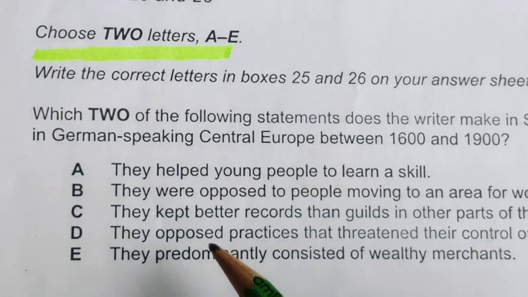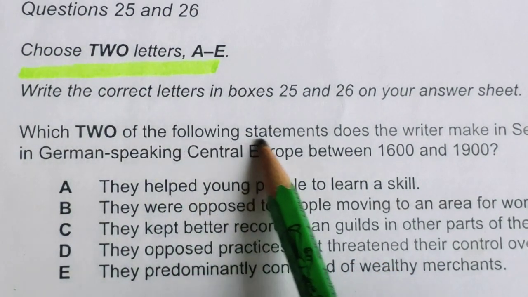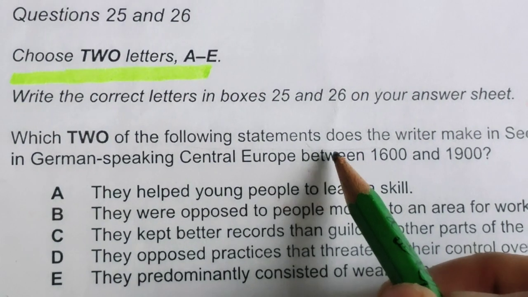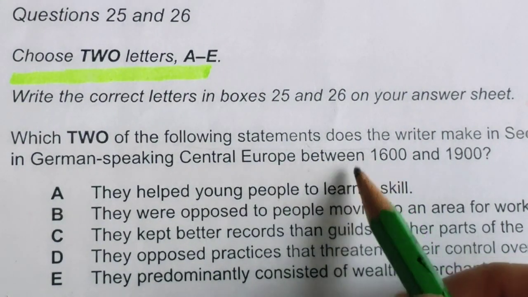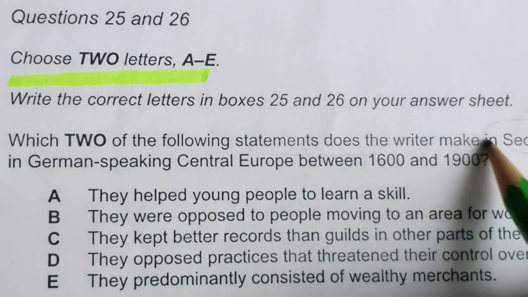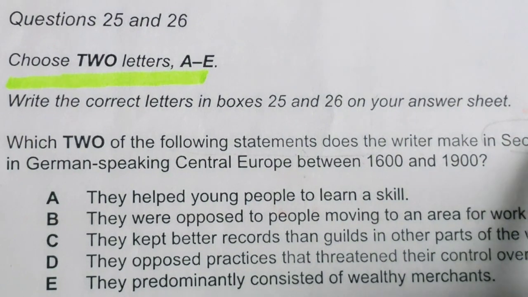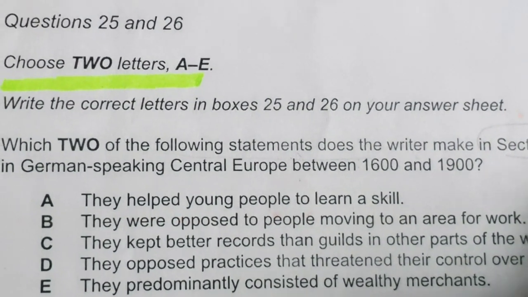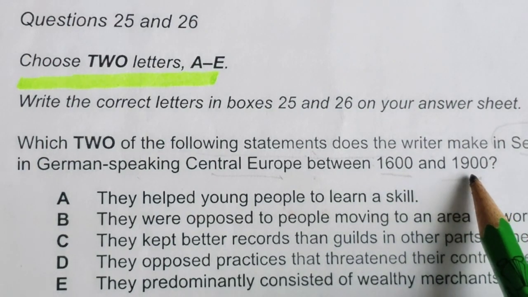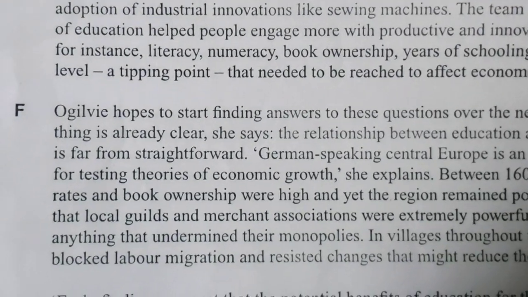Okay, now let's move on to these two questions. Always try to understand what they are saying in the MCQs, whether it is listening or reading, what they are saying in the statement. The question: which statements does the writer make in section F? Now we are going to section F. We are going to read about guilds in German-speaking Central Europe between 1600 and 1900. Okay, this is my F paragraph.